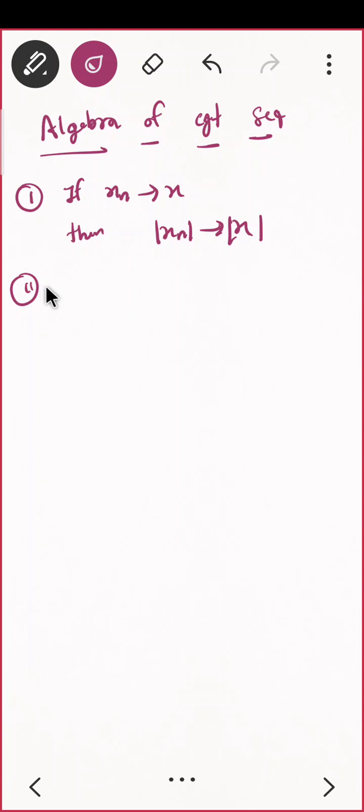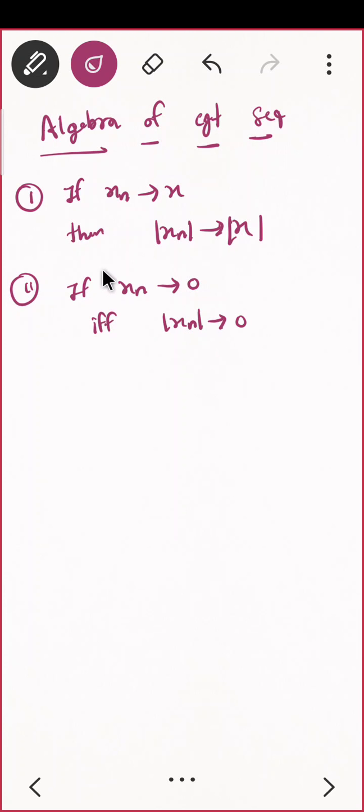The first one is: if xn converges to x, then prove mod xn converges to mod x. This is the first one we want to prove, and the second one is: xn converges to 0 if and only if mod xn converges to 0.